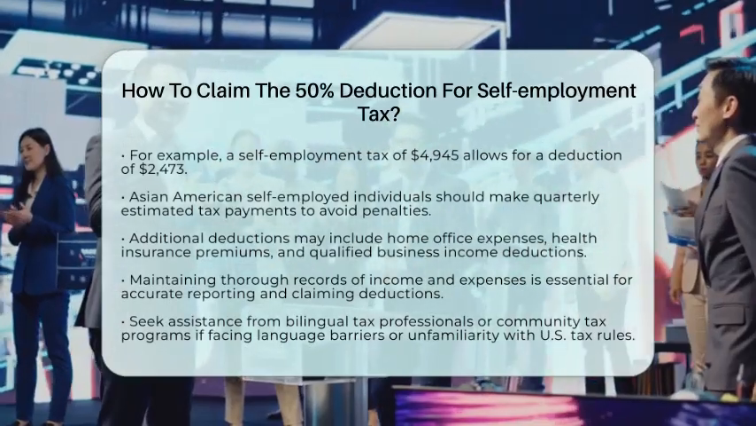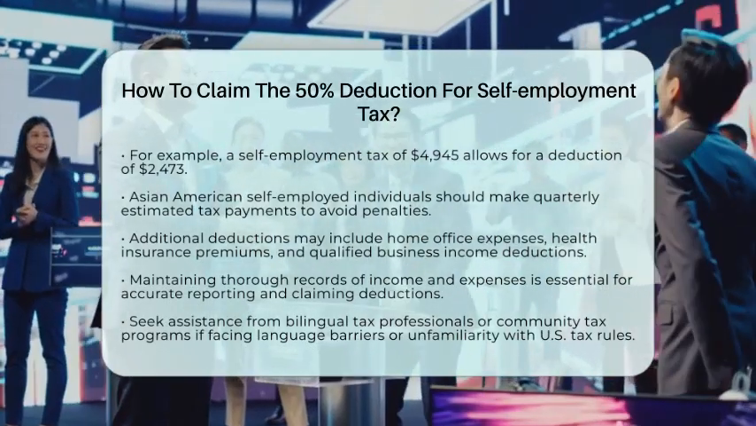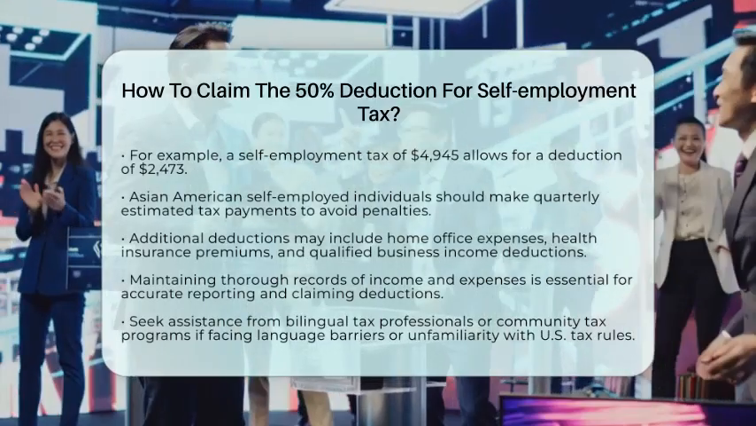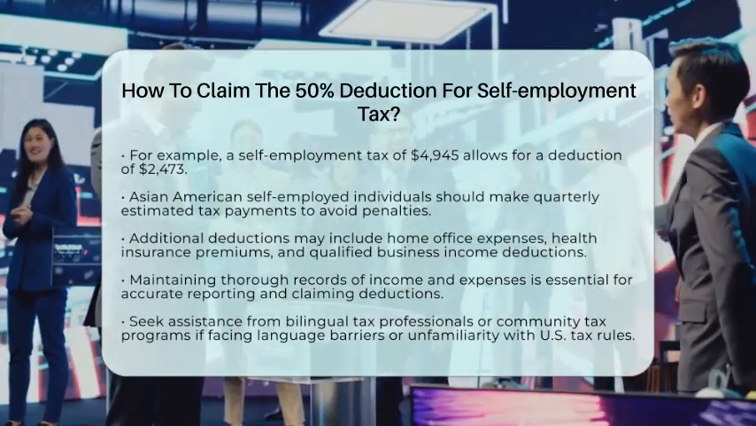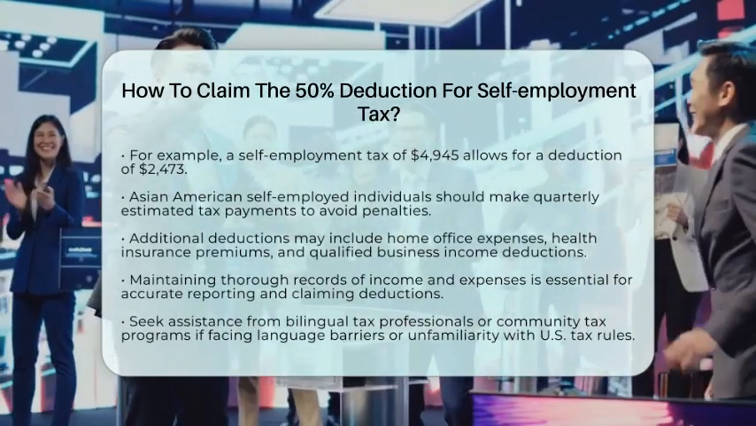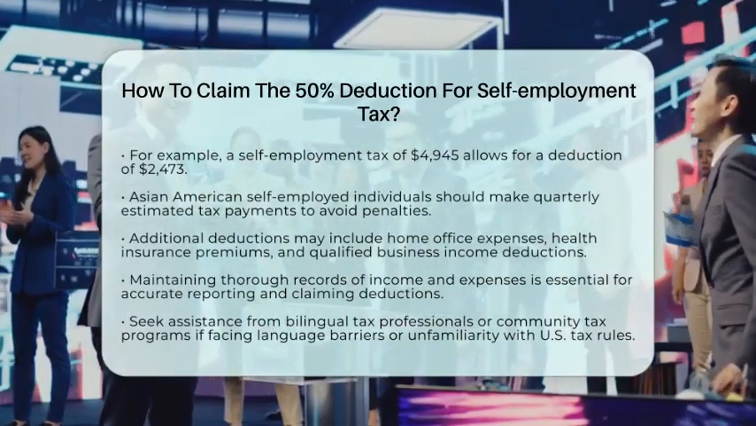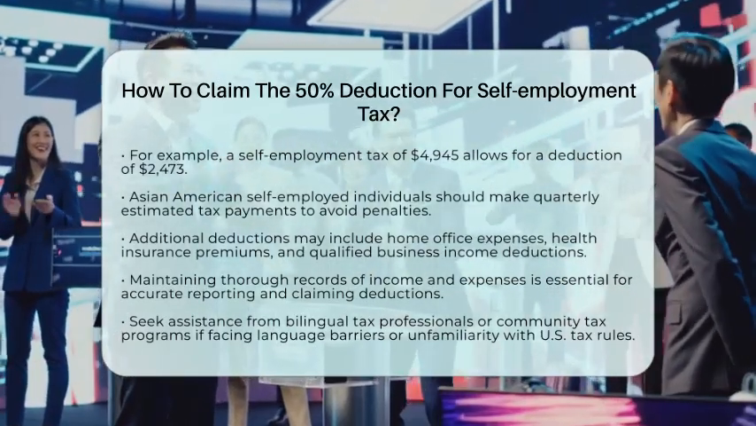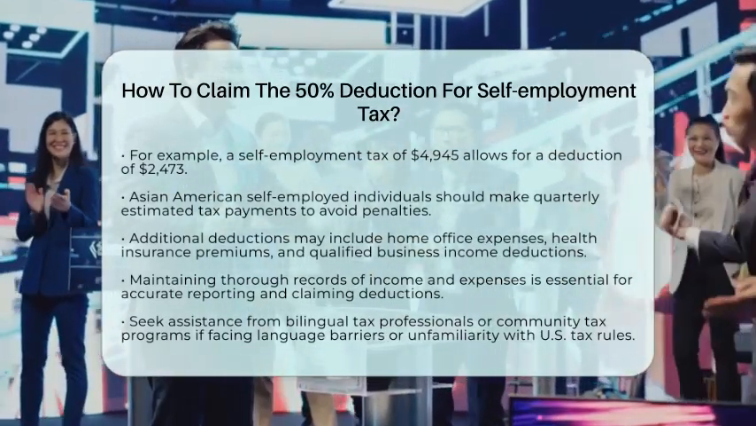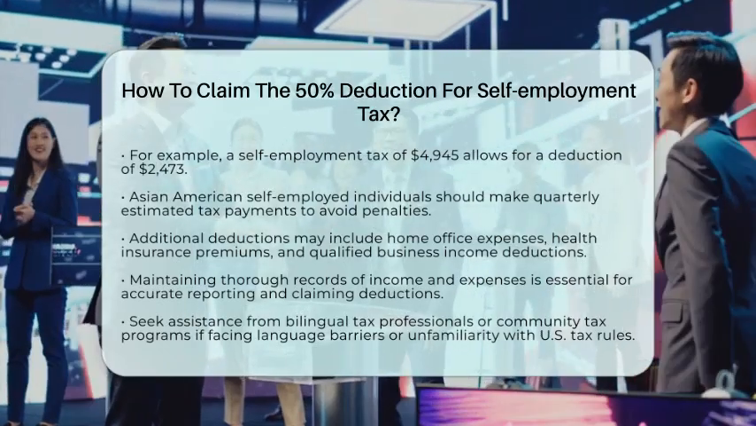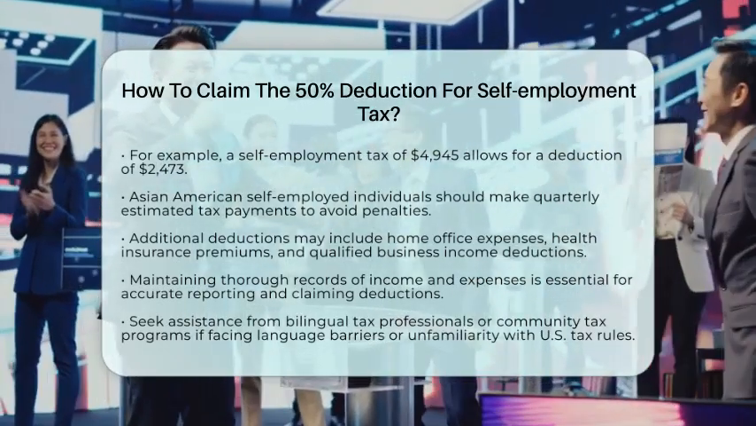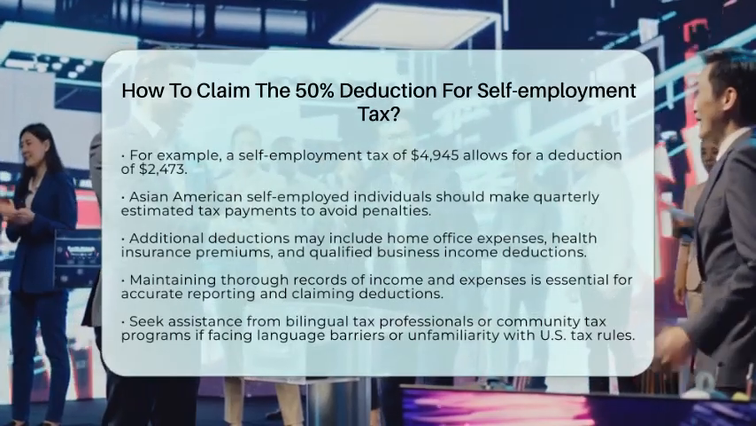To sum it up, to claim the 50% deduction for self-employment tax, calculate your self-employment tax on Schedule SE, report it on Form 1040, and deduct half of that amount as an adjustment to income on Schedule 1 of Form 1040. This process can help you lower your taxable income and manage your tax liabilities more effectively.